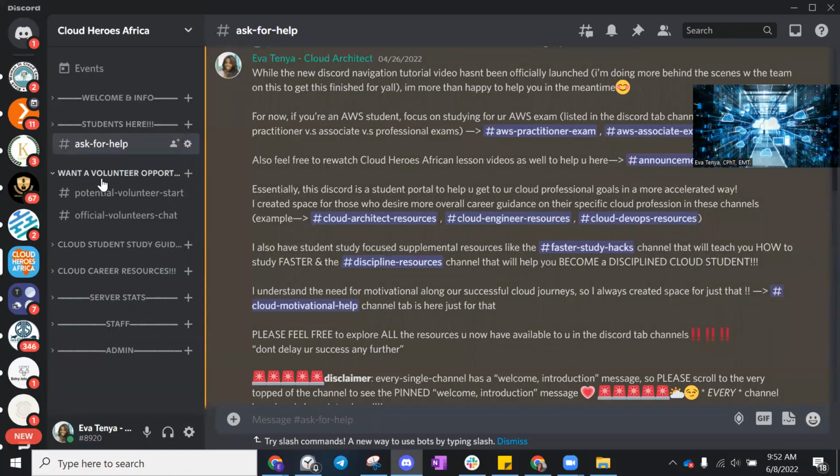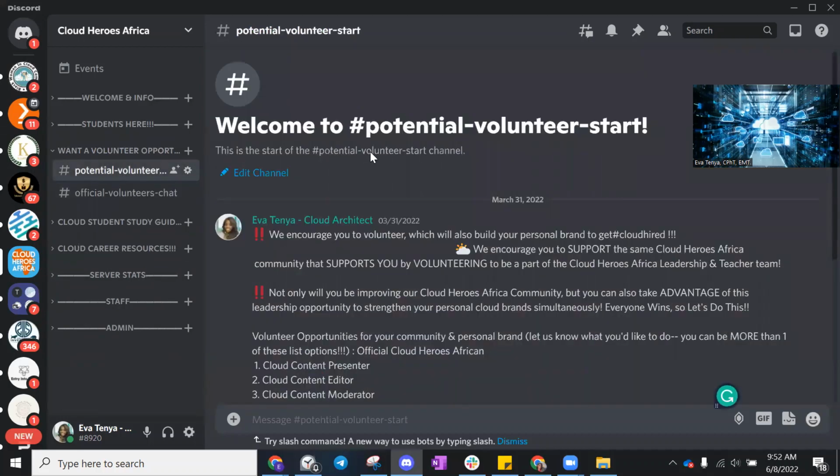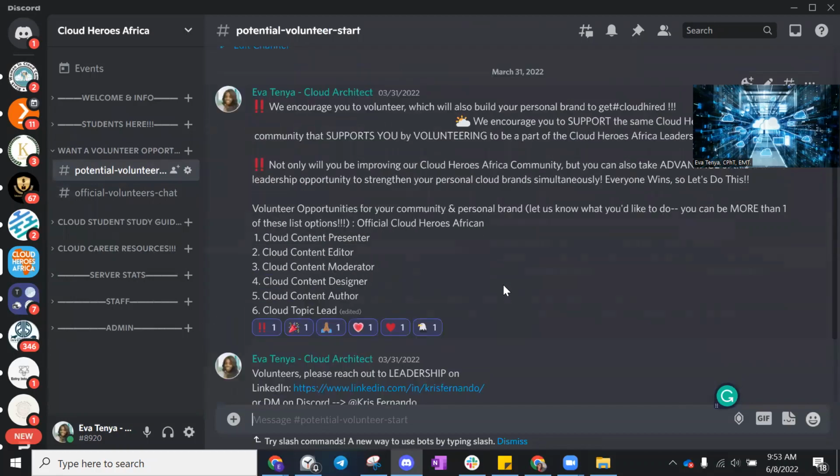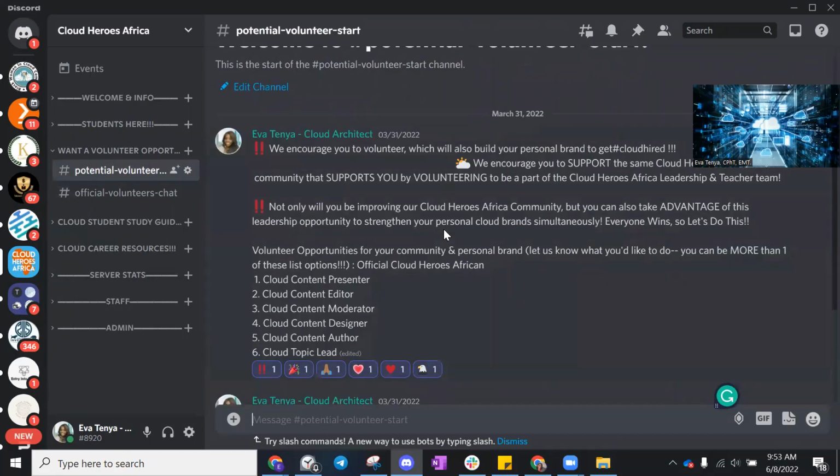So our next window is going to be, would you like a volunteer opportunity? So let's just go ahead and jump into the next channel under this window. So here we have our potential volunteer start. So right now, as of today, we are currently working out a new launch of our volunteer applications and flyers so that we give you all an opportunity to become a part of being a volunteer. And so these are the different roles that you have available to you.